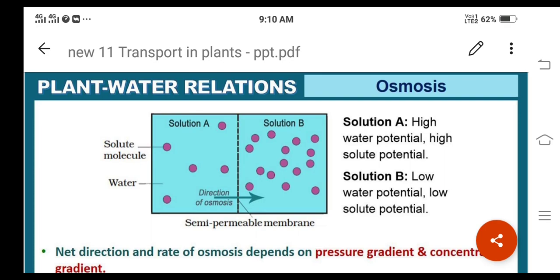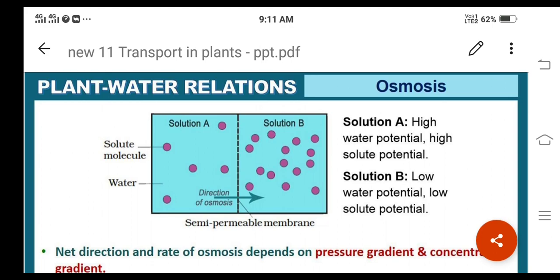If one chamber has psi, which is nothing but water potential, of minus 2000 kilopascals, and the other has minus 1000 kilopascals, which is the chamber that has the higher water potential? Here the answer will be minus 1000 kilopascals, because the water molecules will be more and the solute will be less. Because of this we consider minus 1000 kilopascals as the answer.